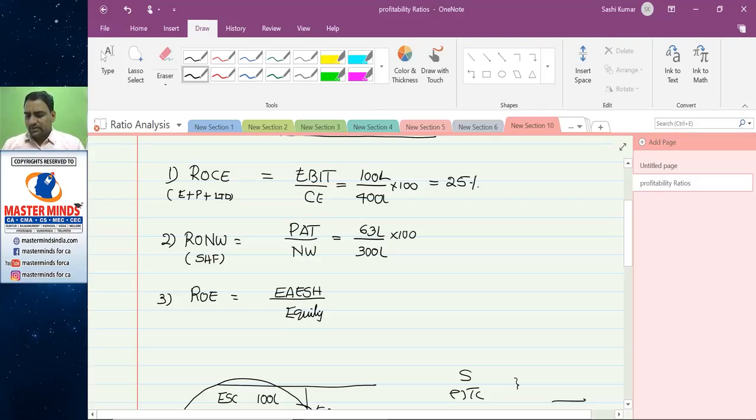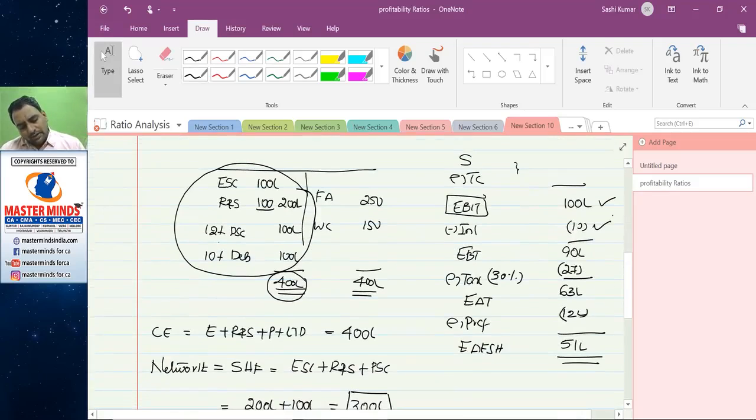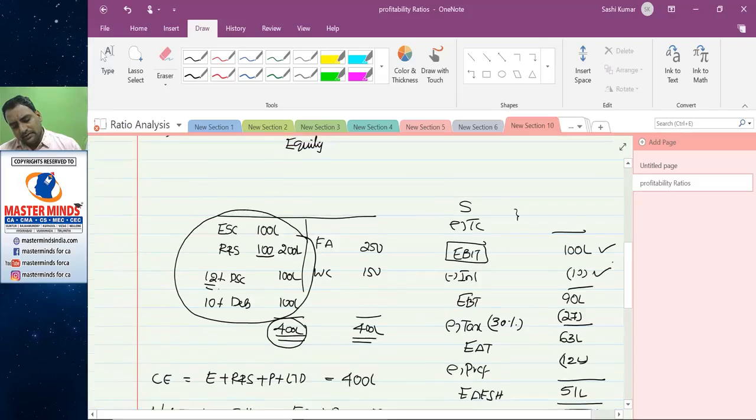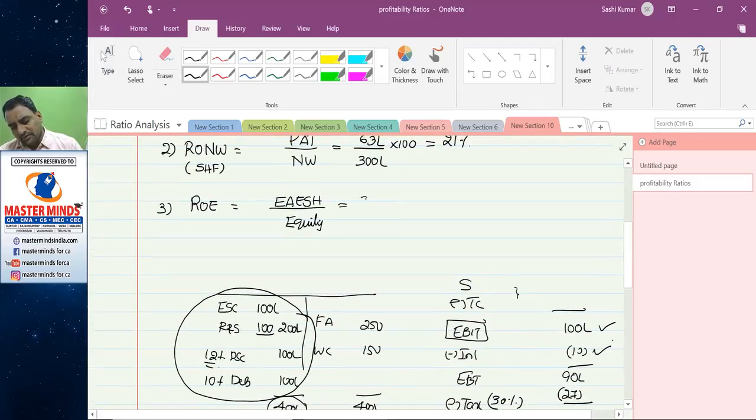63 lakhs divided by 300 lakhs comes to 21%. On shareholders' capital, the company got 21%. So out of 21%, 12% is passed on to the preference shareholders. Then the equity shareholders are left with 51 lakhs profit for an investment of 100 lakhs. They got 25.5%.